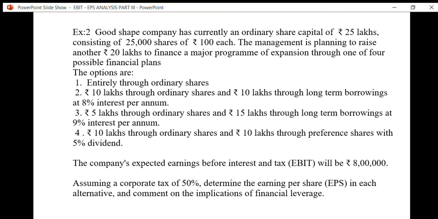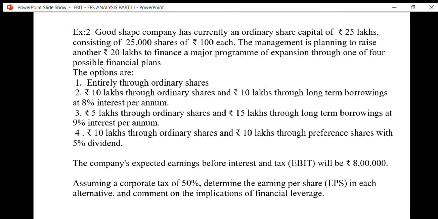So he wants to evaluate this earning per share under all the four possible financial plans, and after that he will take the decision. Let's see the options.